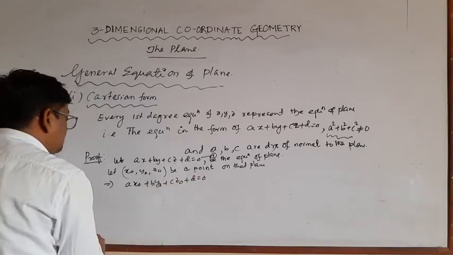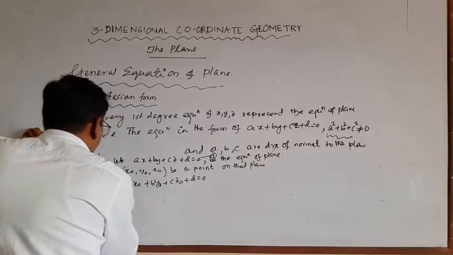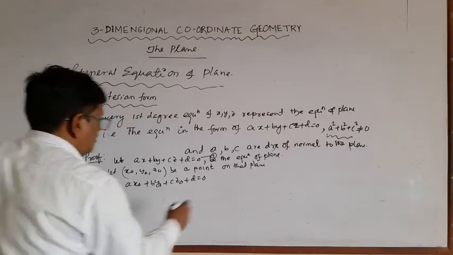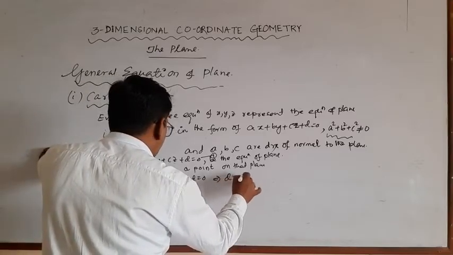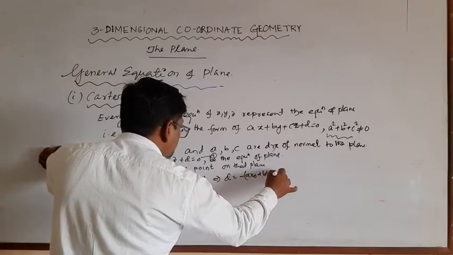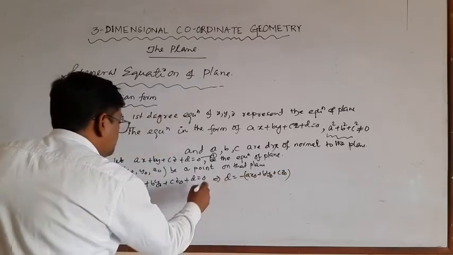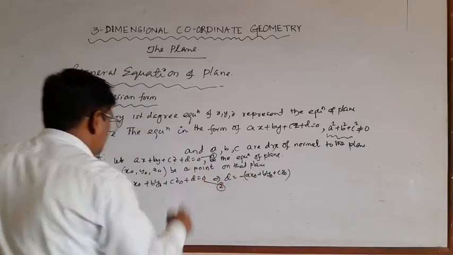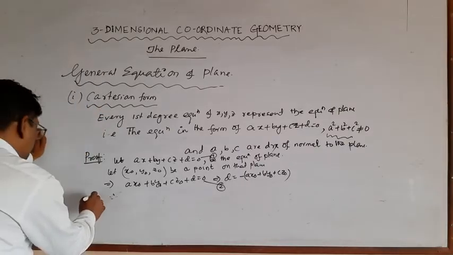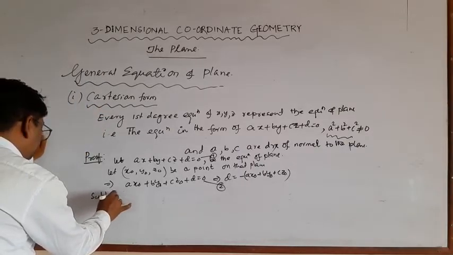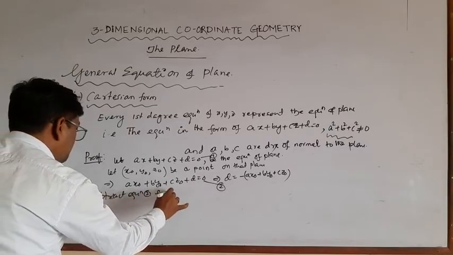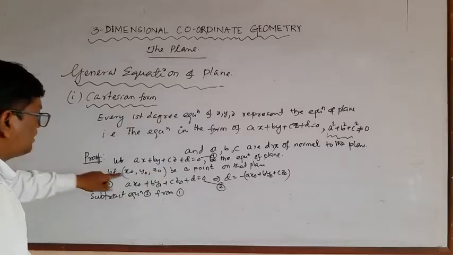That implies d is equal to minus of ax naught plus by naught plus cz naught. Suppose this is equation 2. Subtract equation 2 from 1.